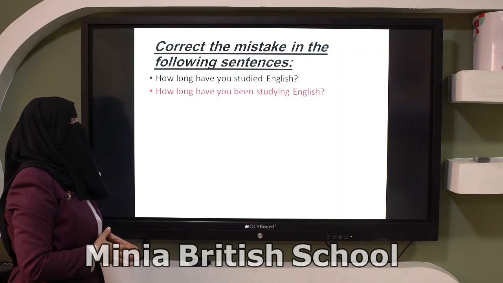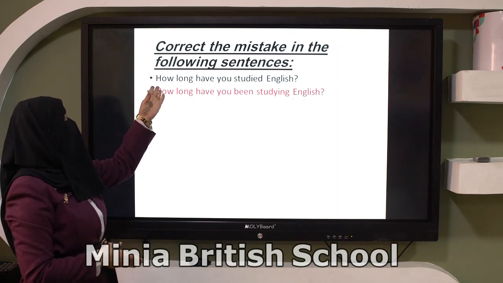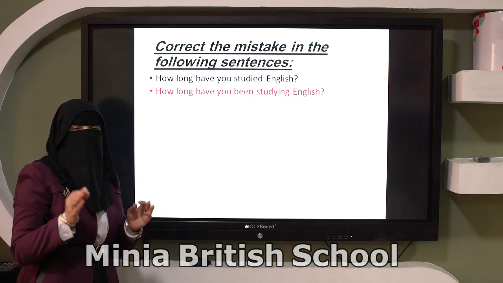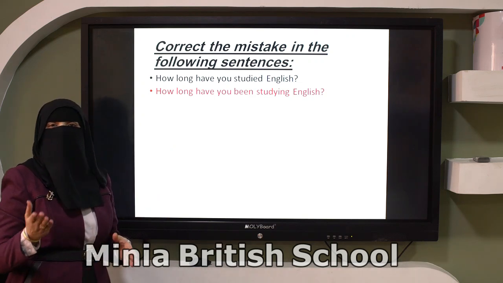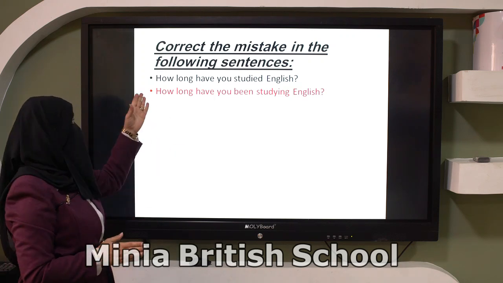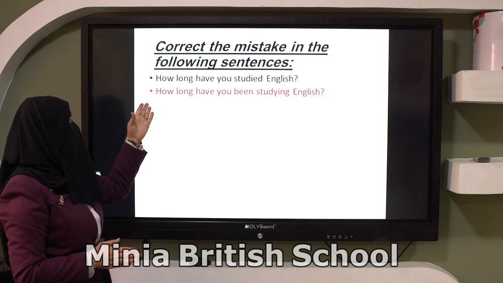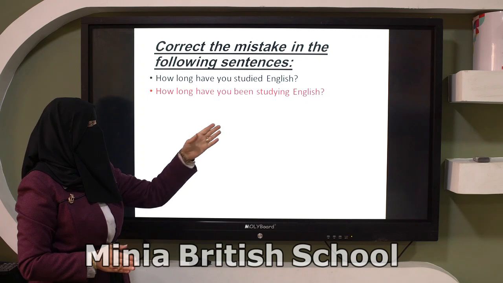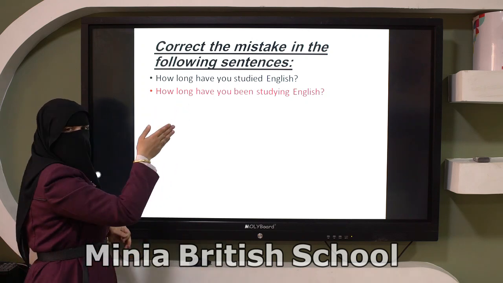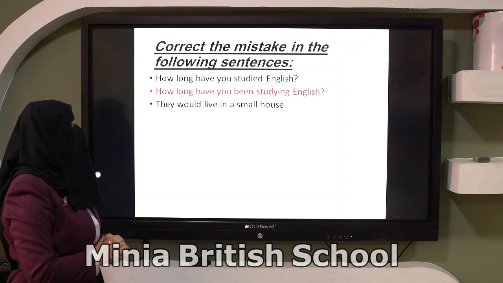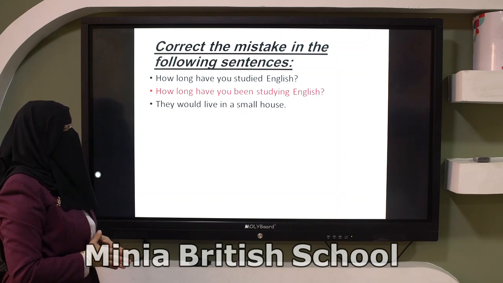This is the first one, because the question starts with how long, not how many or how much. If the question starts with how many or how much, you can use the present perfect simple. But here we have how long, so we use the present perfect continuous: how long have you been studying English? The second one: they would live in a small house.